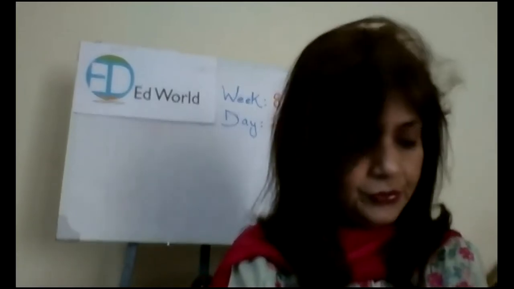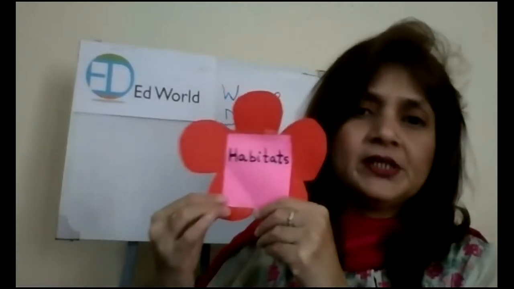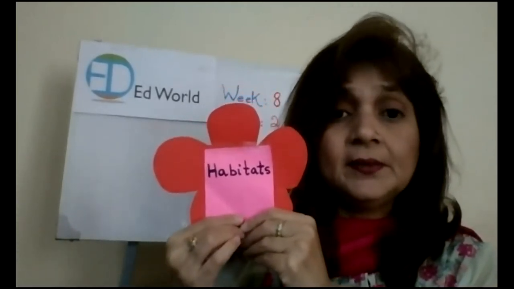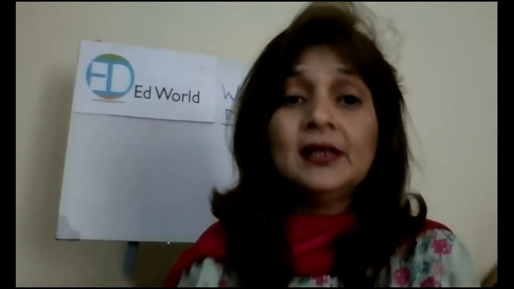Now, what is the word which I'll show you? Which word is this, class? What is written here? It is habitat. What is this? It's written habitat. And what do you mean by habitat actually? Habitat means the place where you live.